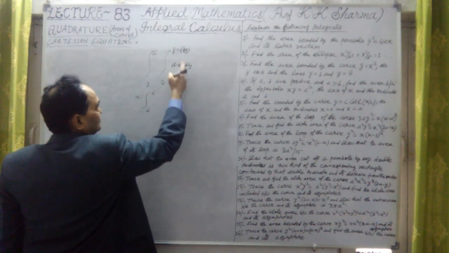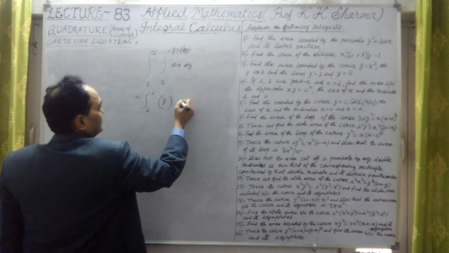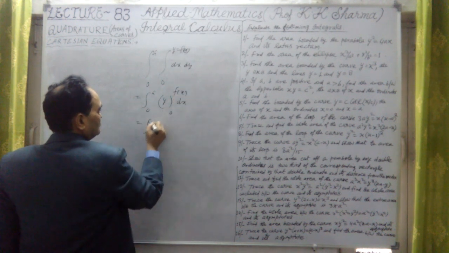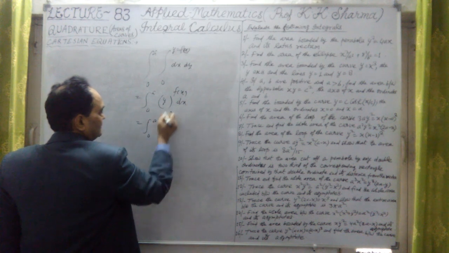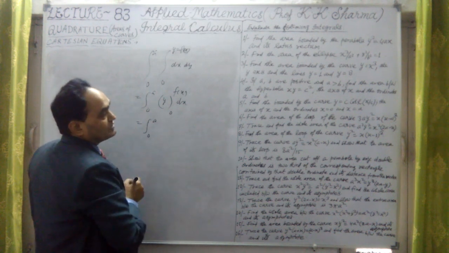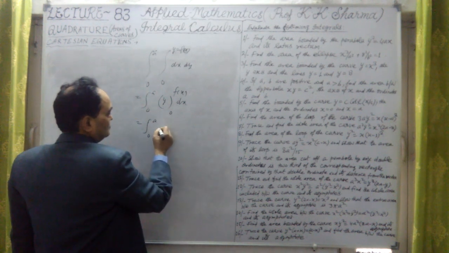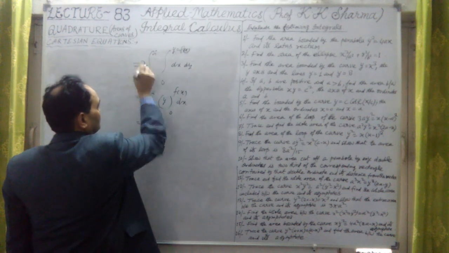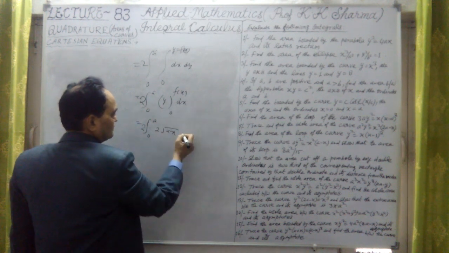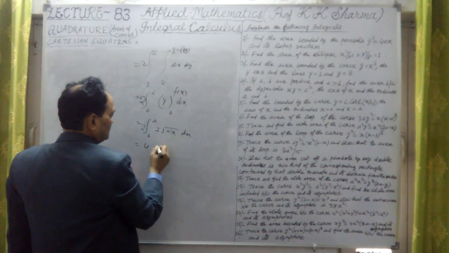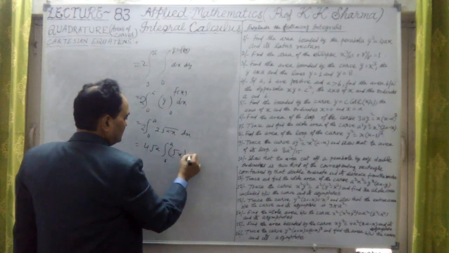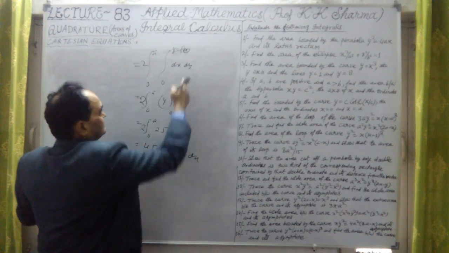If I integrate this with respect to y first, it will be y into dx, limits 0 to f(x), and 0 to a. Here y means f(x), the value of y, the same thing, under root of that. So this is twice the area, twice of 2 under root ax into dx. The same thing, 4 under root a taken outside, 0 to a, under root x, integrated with respect to x.